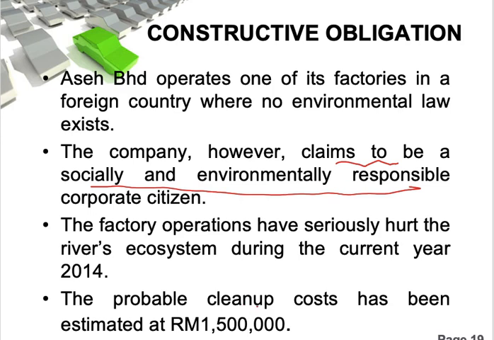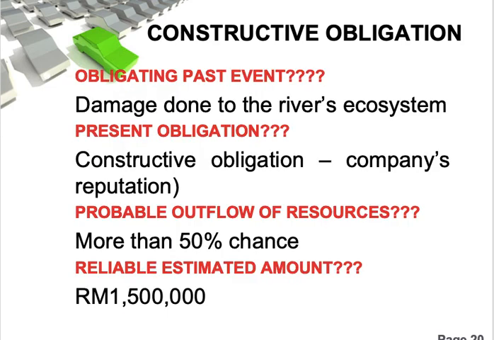So the probable clean up cost is the cost that the company needs to incur to clean the river. The cost is 1.5 million and it is probable. So you can recognize it as a provision because there is a constructive obligation, there is a present obligation, there is a past event, the amount is probable, and 1.5 million can be reliably estimated.